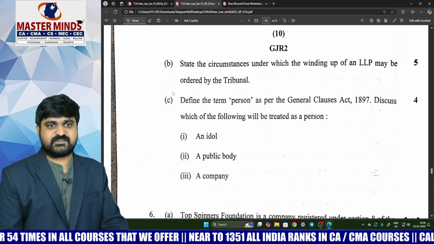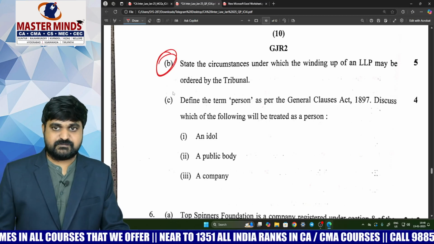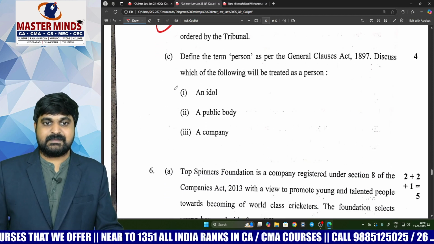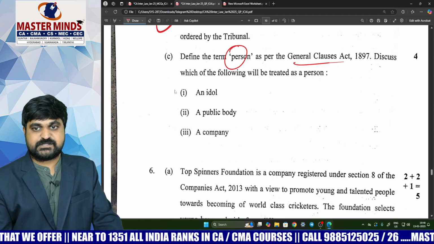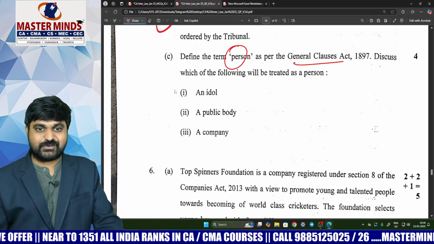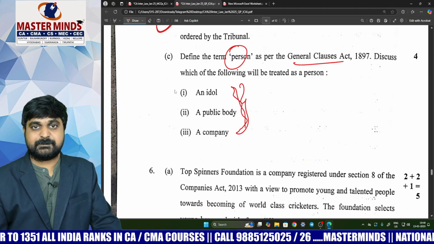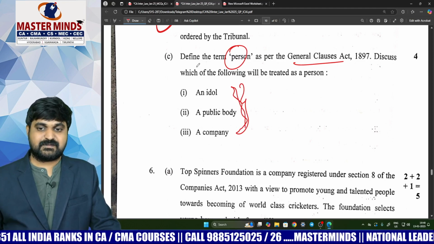Next one. This is a very easy question and a very important question. For winding up of LLP by tribunal, we need to provide the cases. Next, we need to provide the definition of person as per the General Clauses Act. Writing the definition is okay, but the critical part is identifying these people, whether they are persons or not.